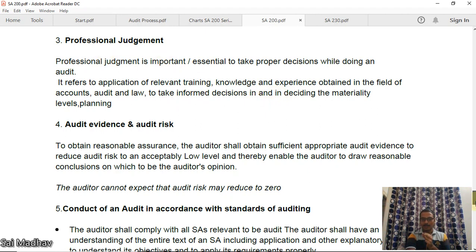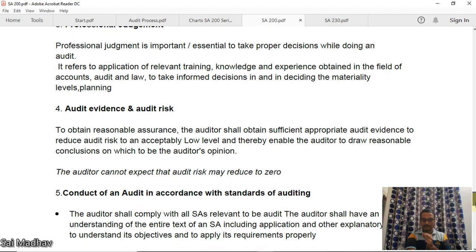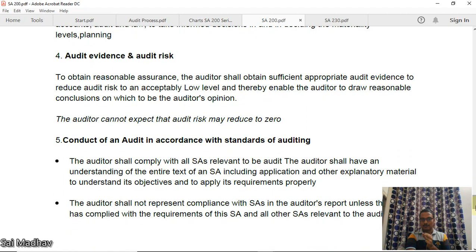Now, audit evidence and audit risk. To obtain reasonable assurance, the auditor shall obtain sufficient appropriate audit evidence to reduce audit risk to an acceptably low level and thereby enable the auditor to draw reasonable conclusions on which the auditor's opinion is based. Okay, the auditor cannot expect the audit risk to be zero. We have already discussed this.